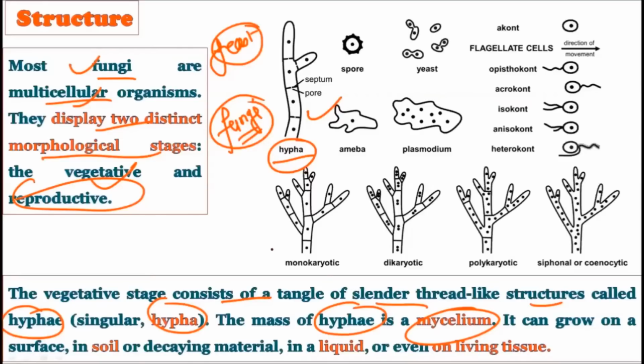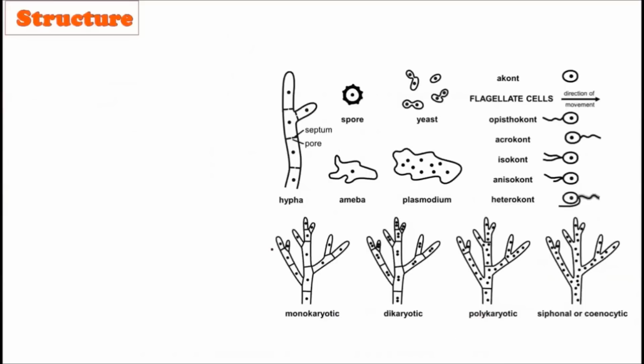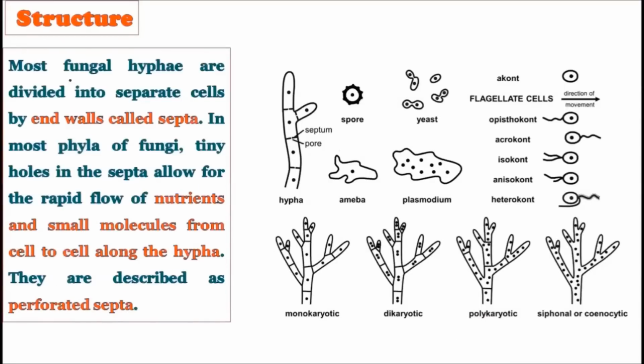All these vegetative stages can grow anywhere on surfaces, or in the soil, or on decaying matter, or in liquid, or for that matter on living tissue as well. Now see, most of the fungal hyphae are divided into separate cells by the end walls called septa. Now how are the separate cells formed in the fungi? Due to the presence of septa.